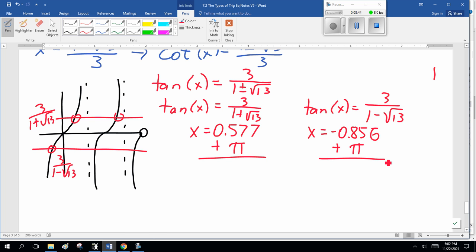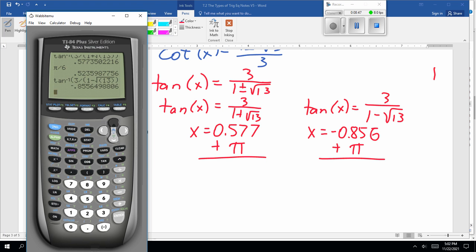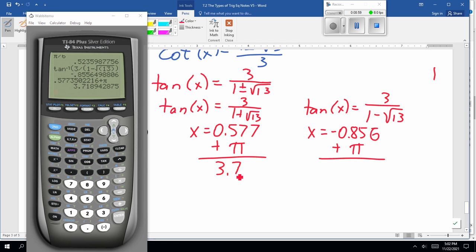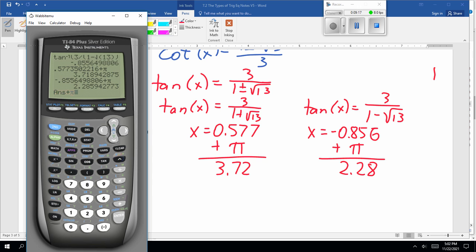So, do this version first. 0.577 plus pi equals 3.72 radians. Now the other one, minus 0.855 plus pi is 2.28. And of course, there's another one after that, 5.43.